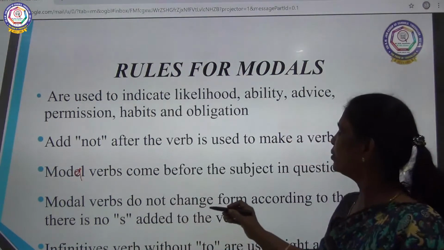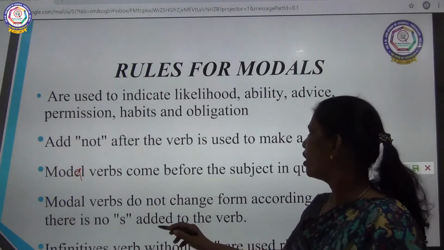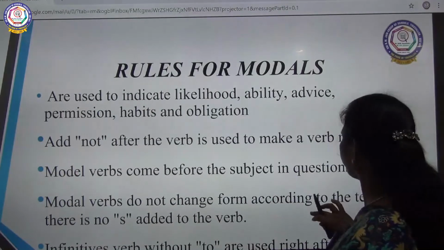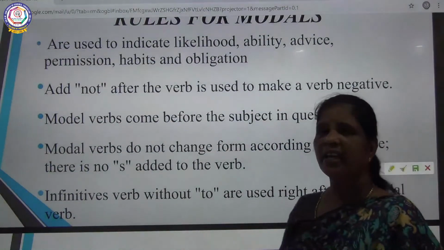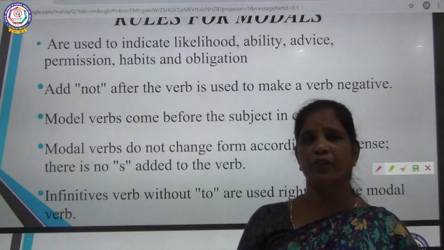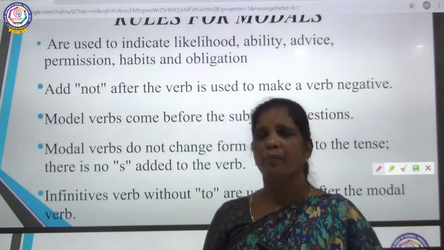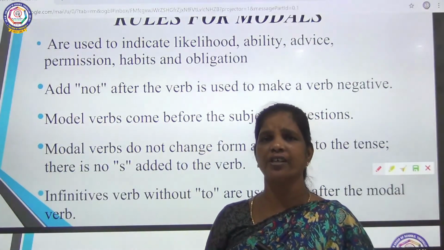Modal verbs do not change form according to the tense. There is no s added to the verb. You know that with ordinary verbs there will be a change. For example, in simple present tense we add s or es to the verb. But with modals you will not add any s, es, ed or en.